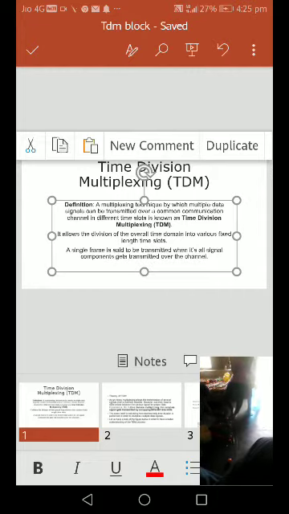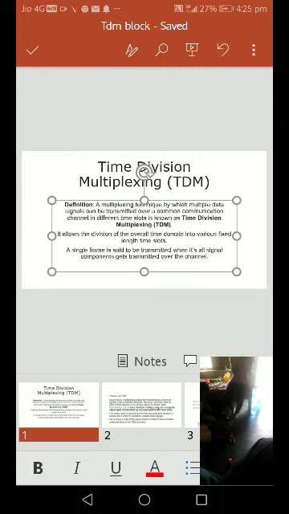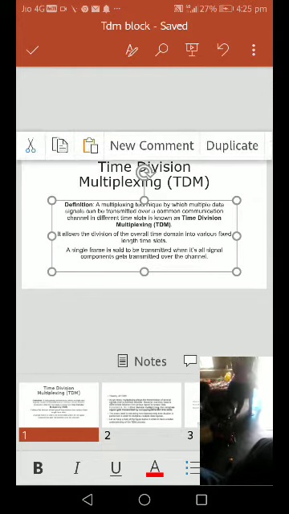Next, it allows the division of the overall time domain into various fixed-length time slots. The instantaneous amplitude of the signal, after sampling each time, gets a fixed value, which is converted into encoded binary, that is, time slots. Each data is transmitted in a 1-bit length, a 4-bit length, or an 8-bit length duration of time.